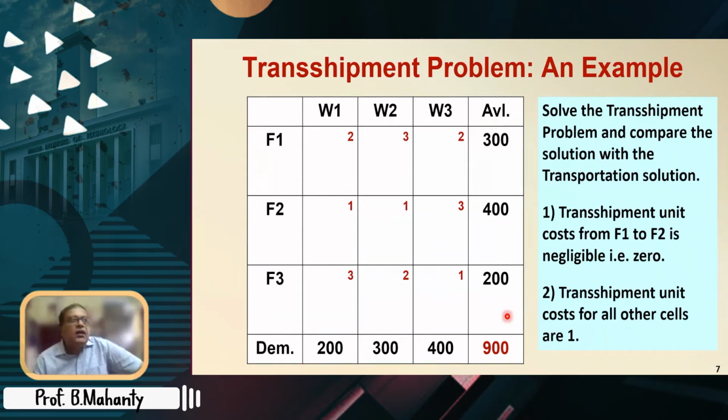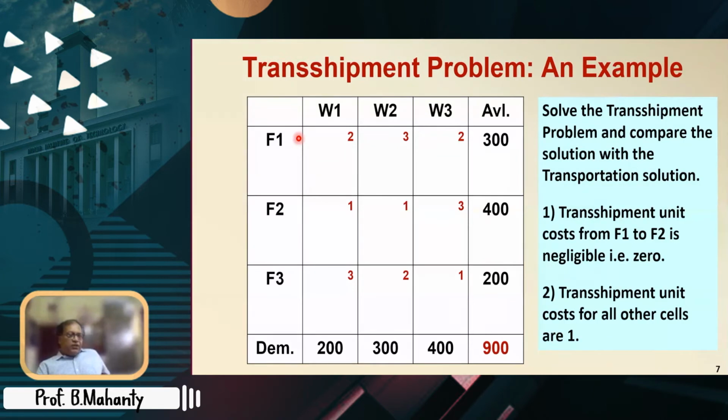It is definitely so, because if you read this problem carefully, the transshipment unit cost for all other cells is 1. That means all transshipments are allowed. That means F1 can send to F2, F1 can send to F3, F1 can send to W1, W2, W3 as usual, but also W1 can send to F1, W2 can send to F1, even W3 can send to F1. Because all transshipments are allowed, F1 is not a pure source.